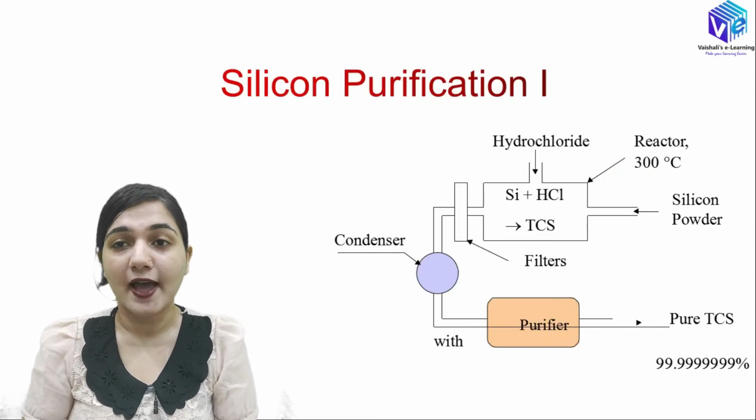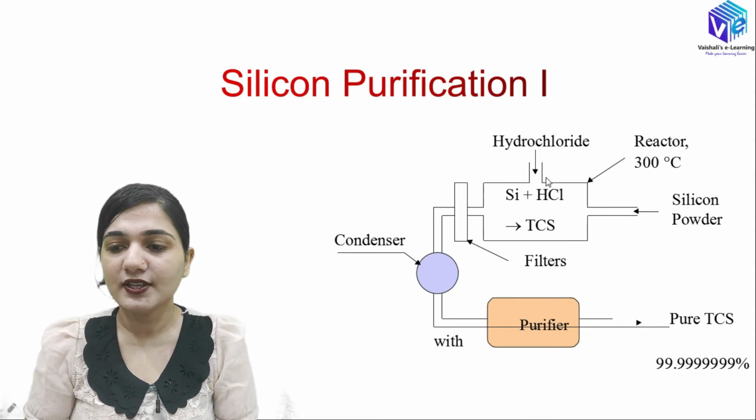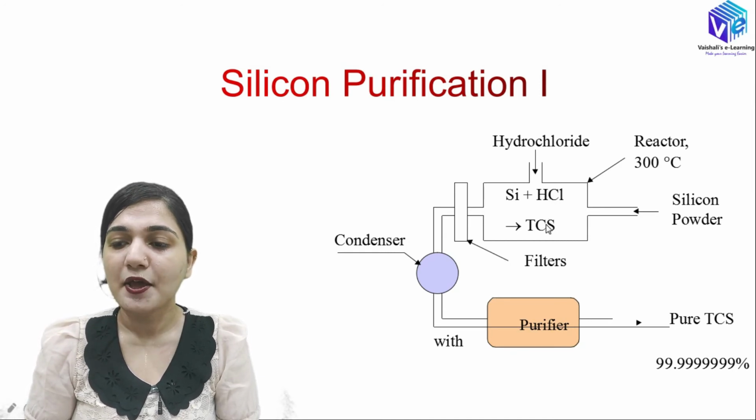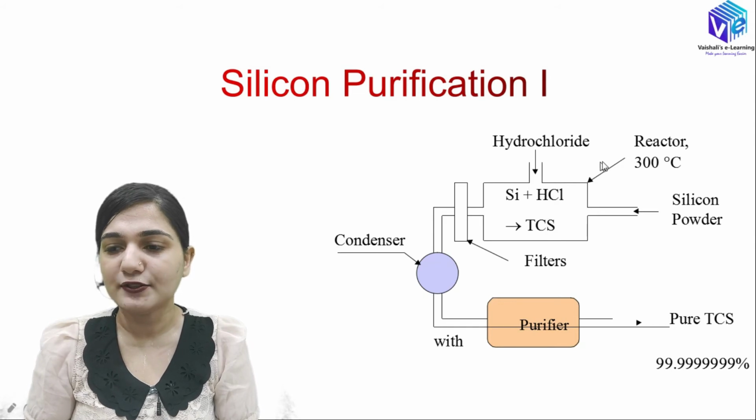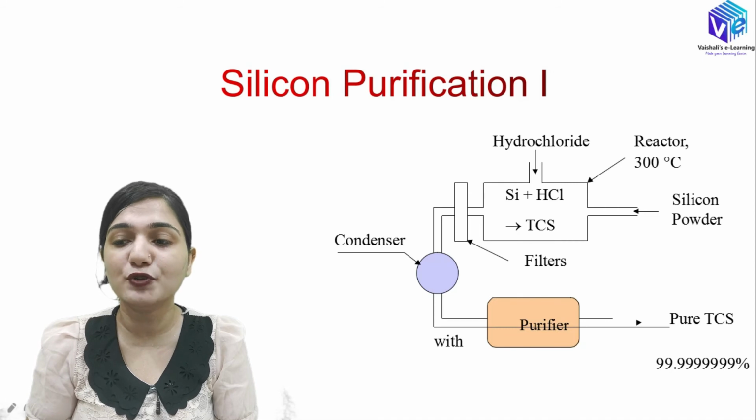Now we have the MGS. Now we will be reacting it with hydrochloric acid. So this MGS is reacted with the hydrochloric acid and we will be forming trichlorosilane. Here we have the silicon present, hydrochloric acid is added here, and silicon will react with this HCl to form trichlorosilane. This occurs at a temperature of 300 degrees Celsius. So now here we have this trichlorosilane. The next step was to purify it.